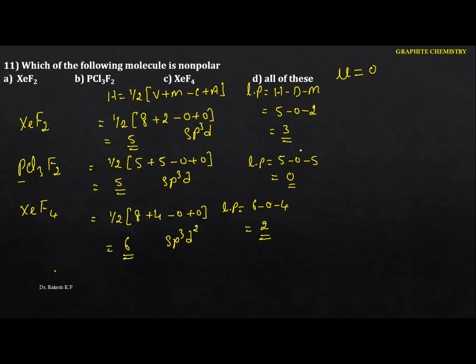Okay, see this one here. According to this hybridization, this is the sp3d hybridization, the shape will be trigonal bipyramidal. Okay, let me take this particular one here. Xenon is the central atom, and these will be the 2 fluorines. Okay, that is the axial.